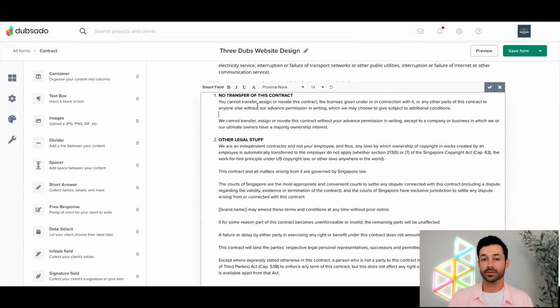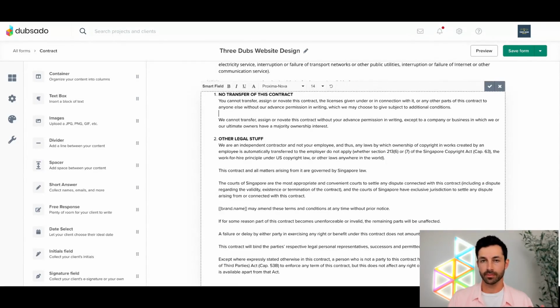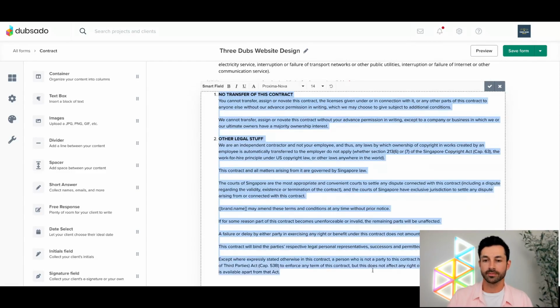The other thing that can be helpful as well, especially if you're copying something from Microsoft Word, is that sometimes the formatting from Word will transfer into Dubsado a little bit funky, just because you've copied in formatting from Microsoft Word. In that case, you might want to do this. If we take all of your wording here, highlight it all, click the A formatting options, and then over here on the far right-hand side, we have clear formatting. That's actually going to undo all the formatting that you copied from Microsoft Word unknowingly and remove it. So that way you can manipulate it in Dubsado a little bit more easily.